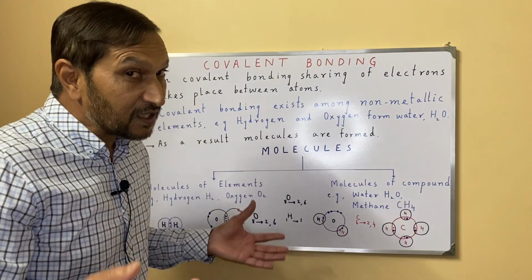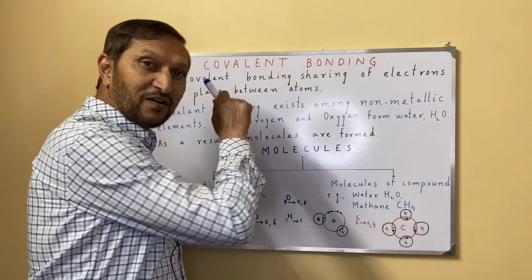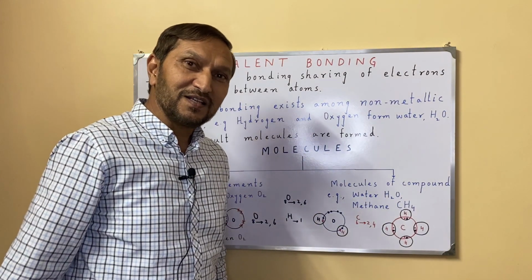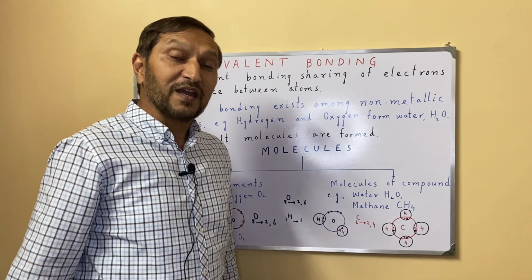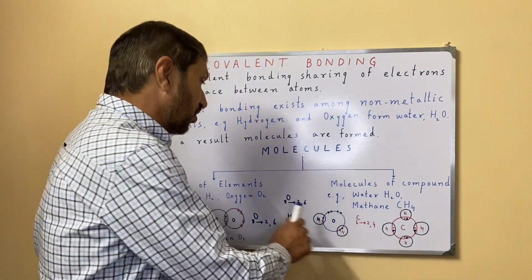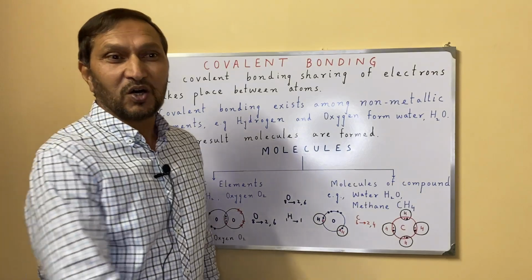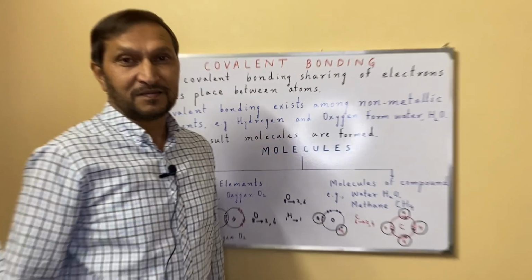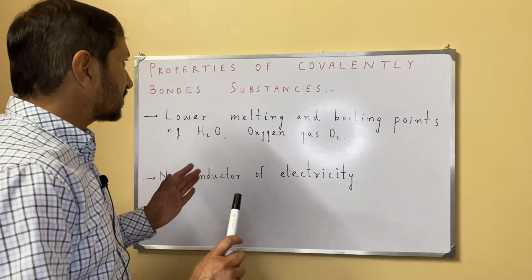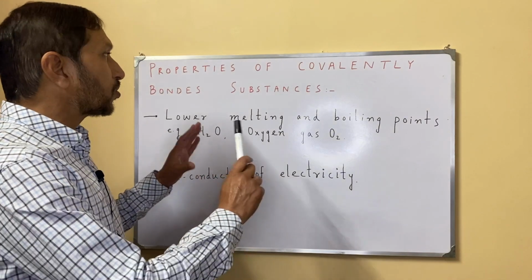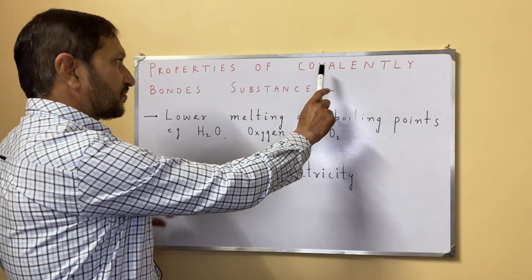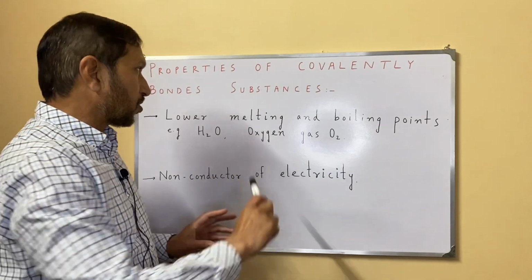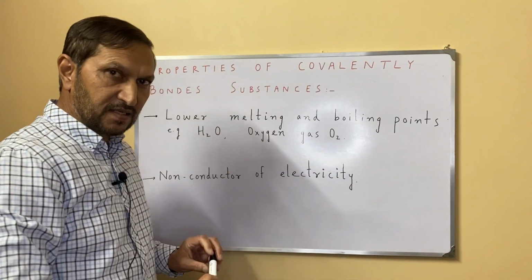So, in covalent bonding, sharing of electrons takes place, and in this way, atoms complete their outermost shell and they get stable, and either they form molecules of elements or molecules of compounds. Now let's consider how covalent bonding affects the properties of covalently bonded substances.